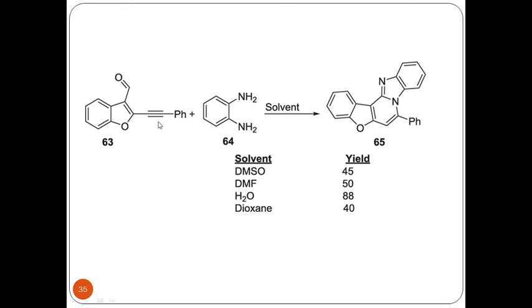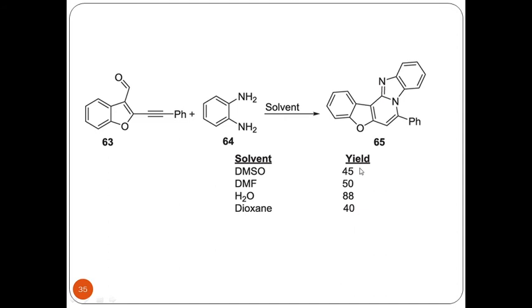Now let us look at this particular example where there is a benzofuranone system with a triple bond, that is, an acetylenic substituent. This reacts with 1,2-diphenylamine in the presence of a certain solvent to give a system where there is fusion of this 1,2-diphenyl system to give an azo system. This now has to be examined in terms of the solvent. With dimethyl sulfoxide, the yield was 45%. With dimethyl formamide, the yield was just 50%. The moment the solvent is converted to water, look at the yield. It turned to 88%. With dioxane, the yield was just 40%.